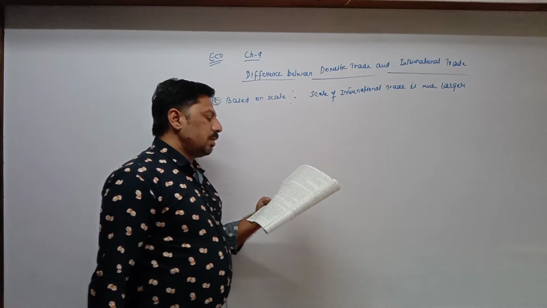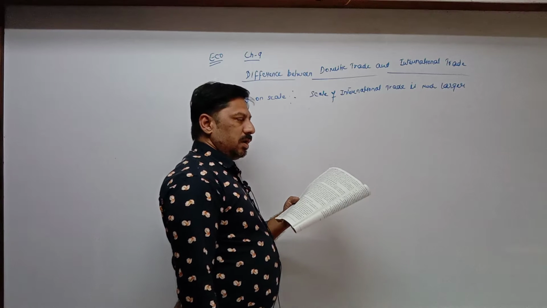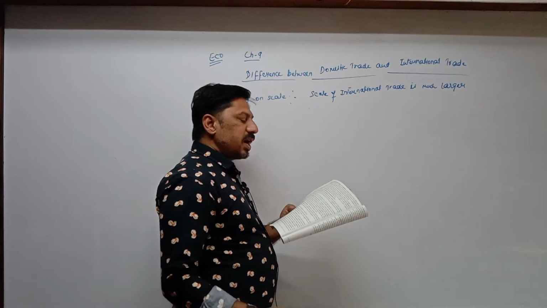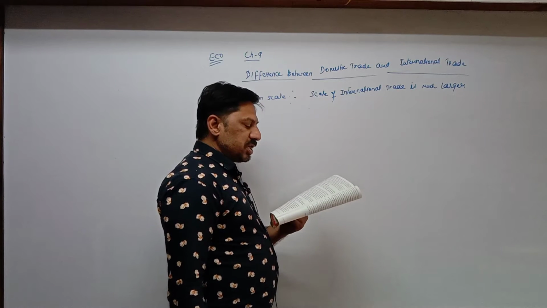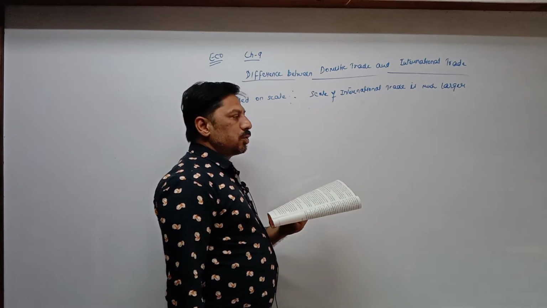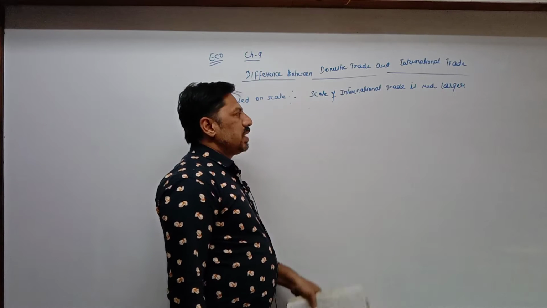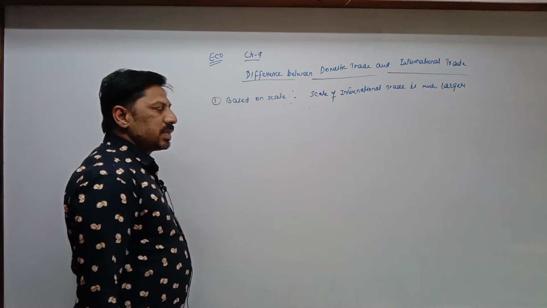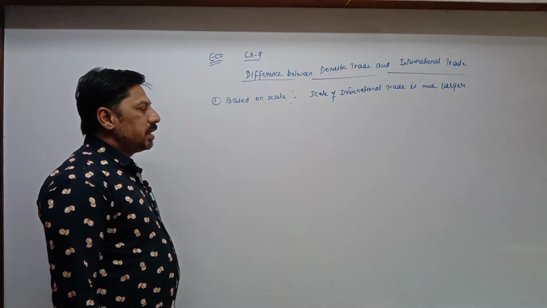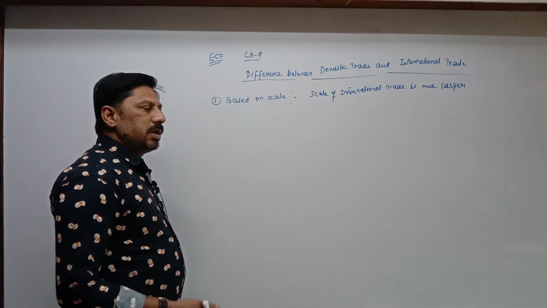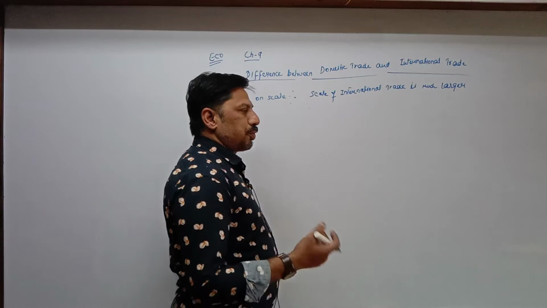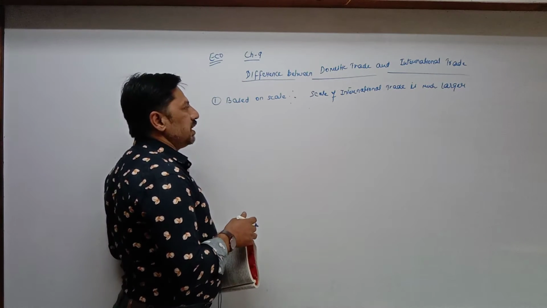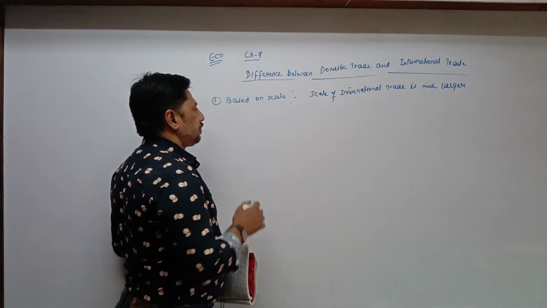Reason, it involves more countries. International trade includes more countries, more variety of goods, more procedures, rules and regulations. That's why, in simple language, scale of international trade is larger as compared to domestic trade, because international trade includes more variety of goods and more procedures. These are the basis of difference between international trade and domestic trade.